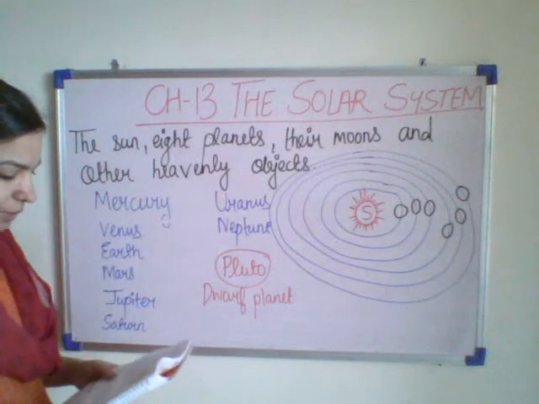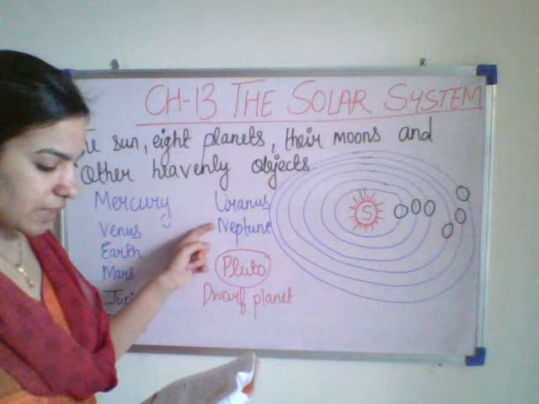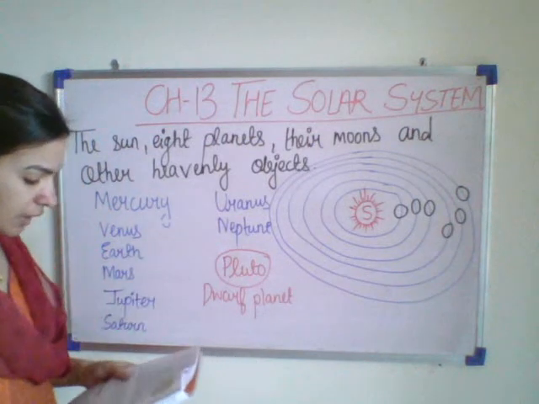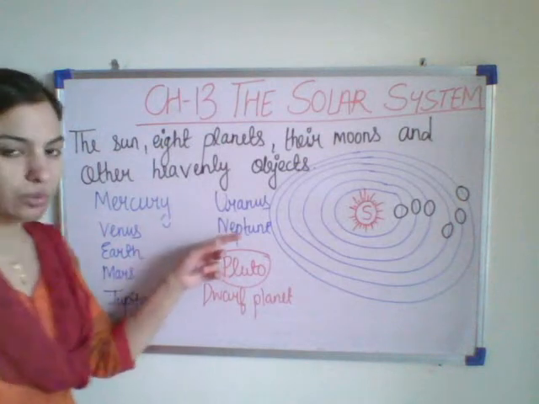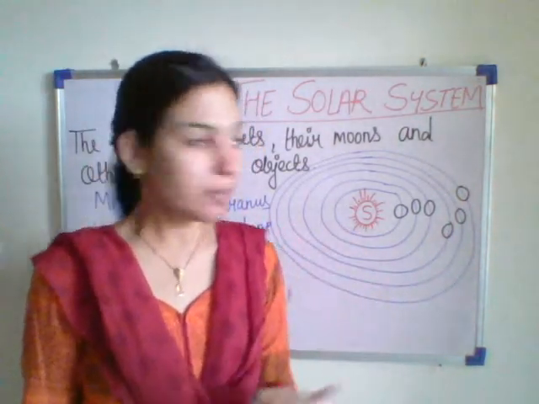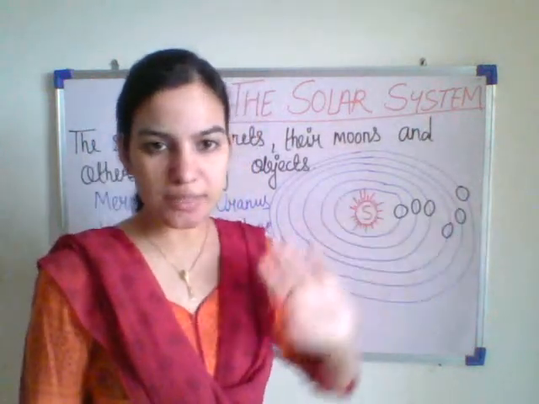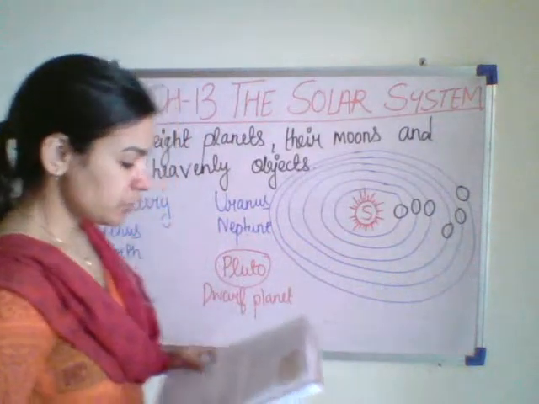Last one is Neptune. Neptune is the farthest planet from the sun. It looks blue in color. Cold wind blows very fast on Neptune. Neptune is a very cold planet because it is very far from the sun and cold wind blows on the planet.